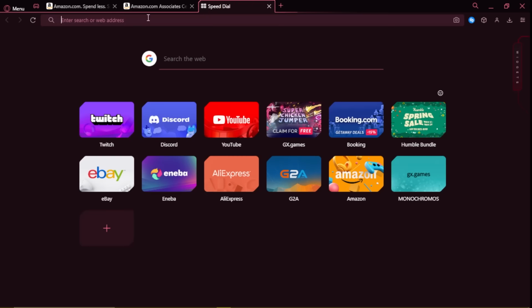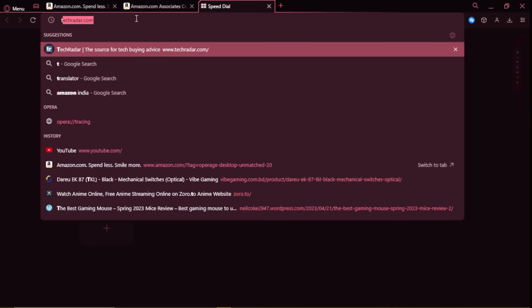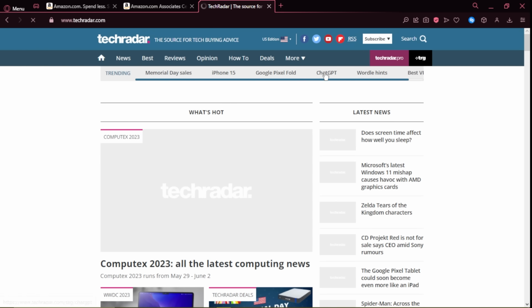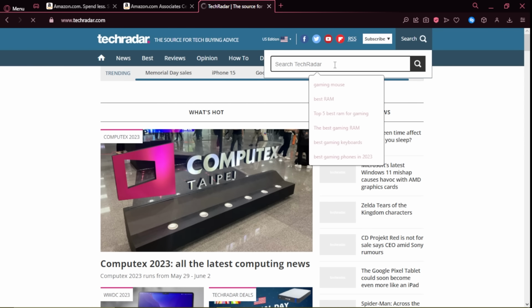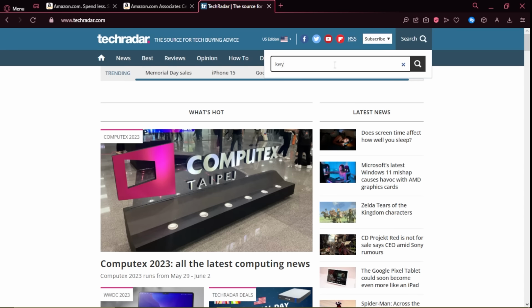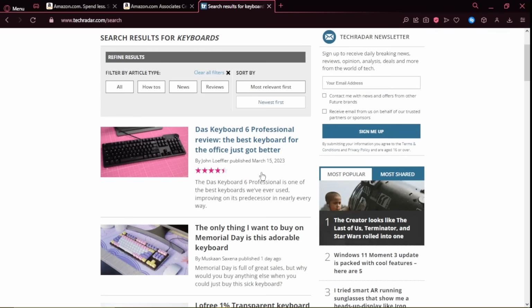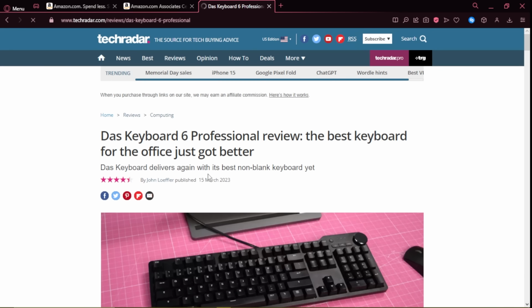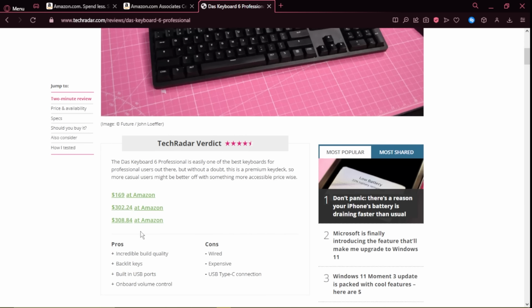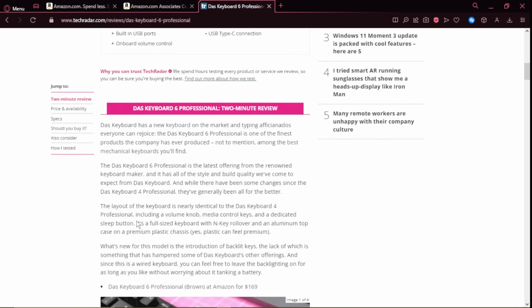So let's start by opening up a site. Let's say I'm going to go over to techradar.com. You can see TechRadar. From here, let's say I'm going to search for something. I'm going to type in keyboards and hit enter, and it opens up, let's say, the best keyboards professional reviews. Let's say the only thing I want to buy on Memorial Day is this adorable keyboard. I go over here, and it pops up a lot of these links, which you can see over here.